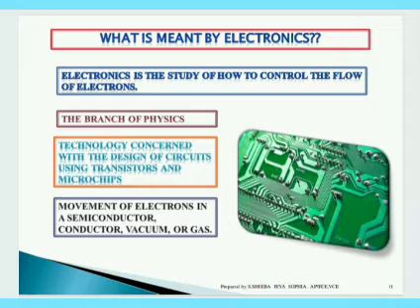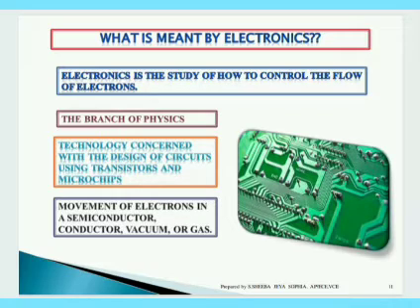And the next point: movement of electrons in a semiconductor, vacuum or gas. Yes, it concerns the movement of electrons. The electron movement is controlled by electronic devices. So this is the basic information behind electronics.